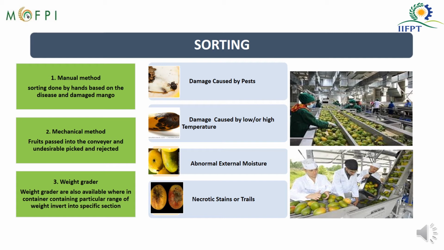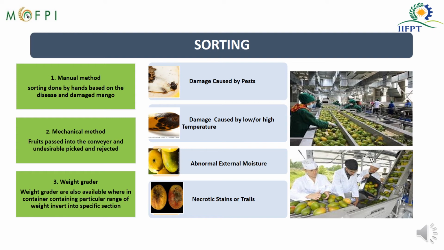If we consider the processing of mango into varieties of value added products, we need to go through the processing steps. The first step for mango fruit processing is sorting. We can do the sorting of the mangoes either by manual method, by mechanical method, or by using weight graders. In sorting, we are just segregating the fruit based on a particular characteristic so that we get a product of uniform quality.